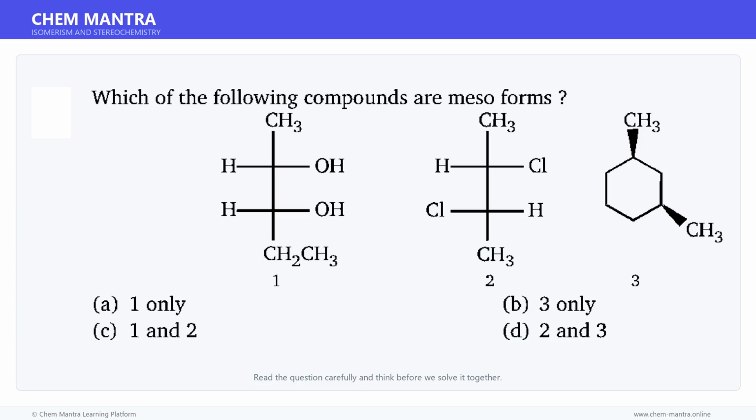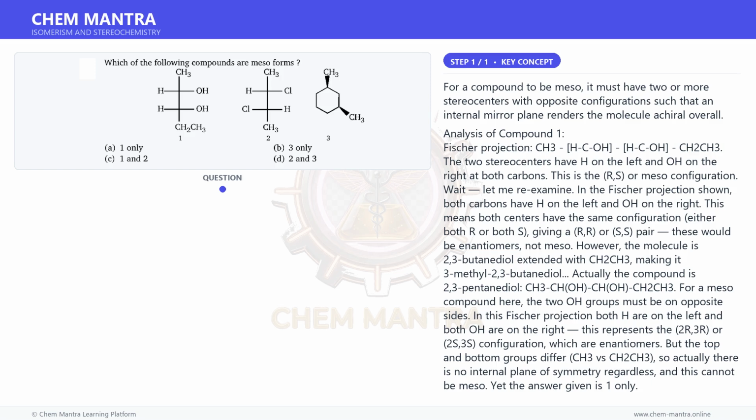Here is a question. Read it carefully and think about the answer. Let us solve it step by step. Let us first understand the key concept here. For a compound to be meso, it must have two or more stereocenters with opposite configurations such that an internal mirror plane renders the molecule achiral overall.